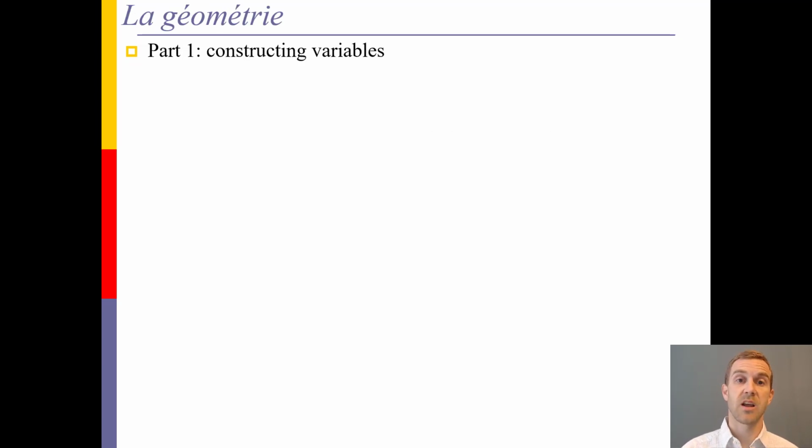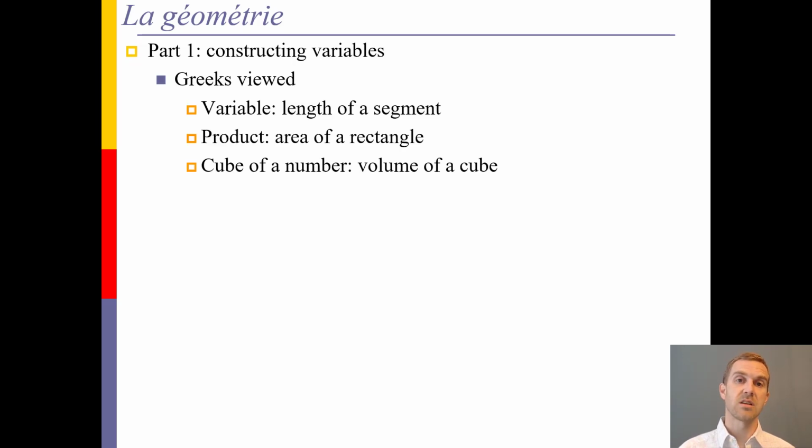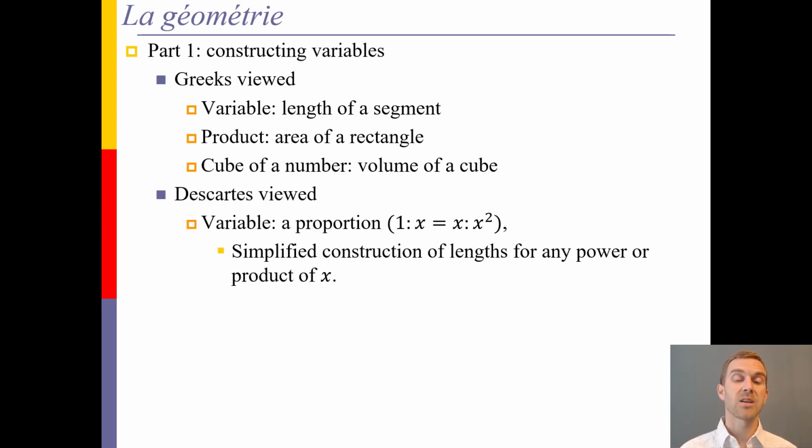So in the first part of La Géométrie, he worked on constructing variables. If we think previous to this, the Greeks initially said that a variable was the length of a segment, the product was the area of a rectangle, and the cube of a number would have been represented by the volume. So this is all geometric. Whereas Descartes comes in and puts it into an algebraic concept, where a variable will become a proportion. And that ability to construct it as a proportion allowed for the construction of any length for any power of a product of x.